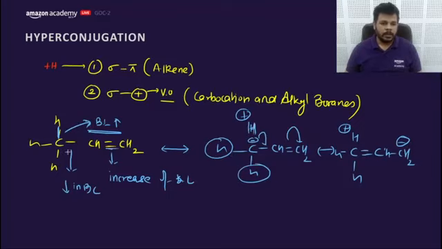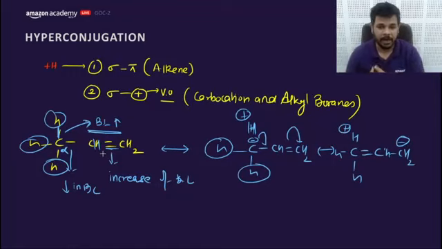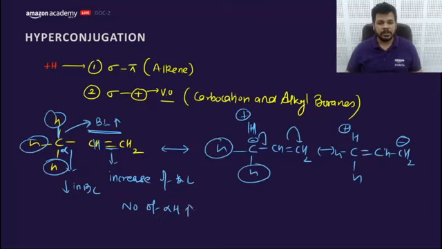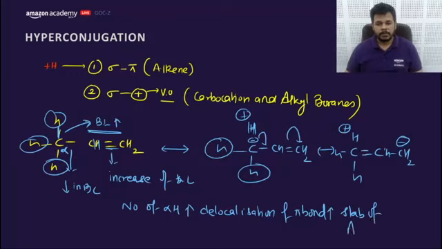So in this way all alpha H can show hyperconjugation. These H which are present next to the sp2 carbon are called alpha H. As the number of alpha H increases, delocalization of pi bonds increases. So the stability of alkene increases.